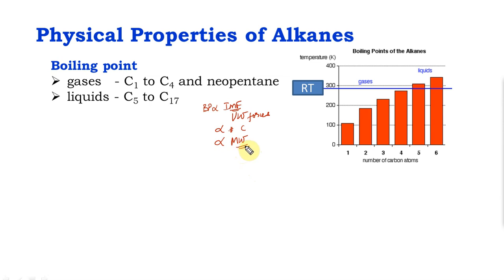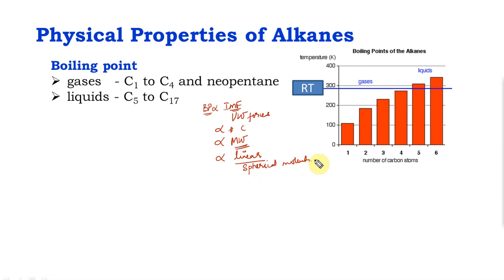But two compounds which are isomers, having the same molecular weight, can have different boiling points. It also depends on the shape of the molecule. In general, boiling point is high for linear molecules and boiling point is low for spherical molecules.